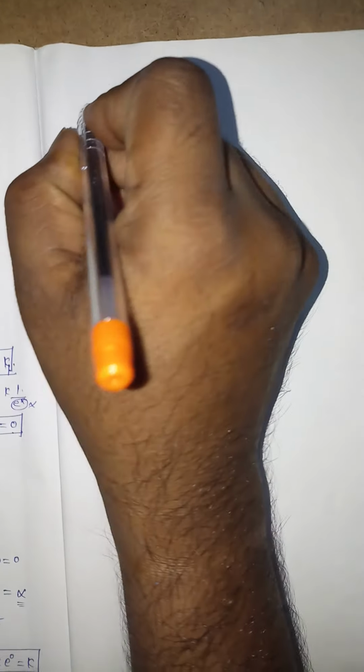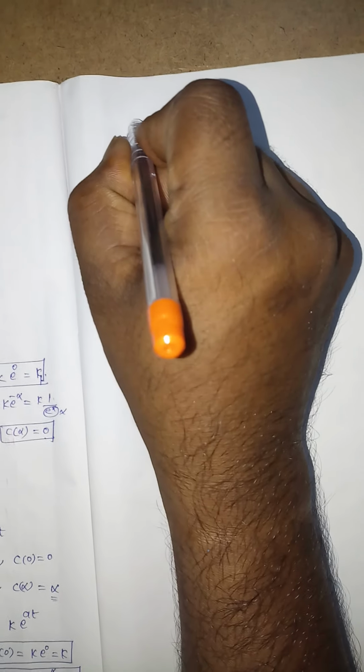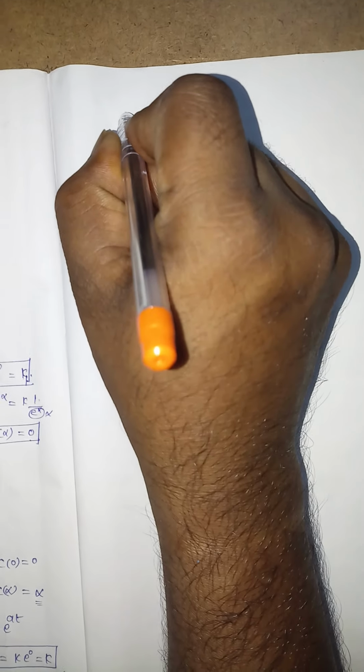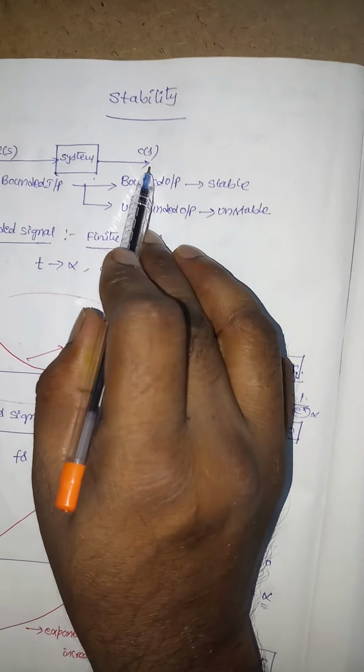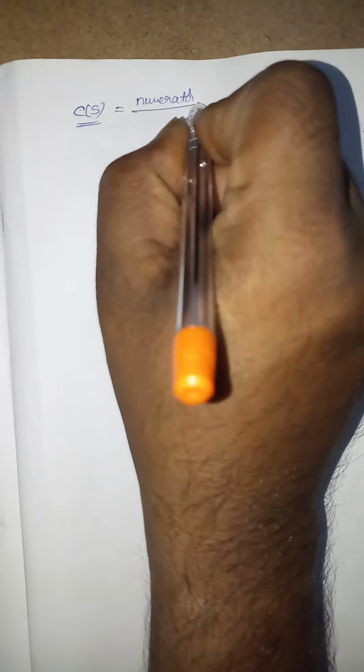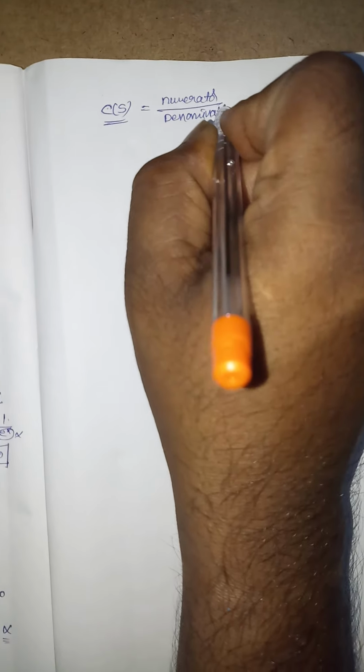Suppose some C of s. That means the system produces the output, which is a numerator divided by a denominator.